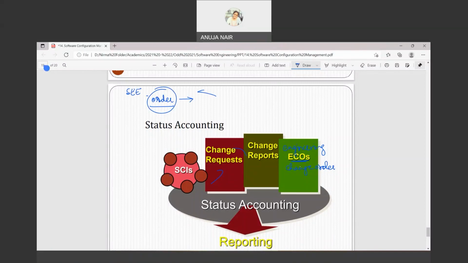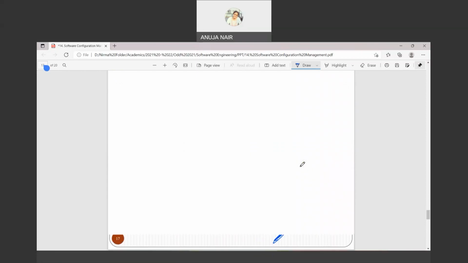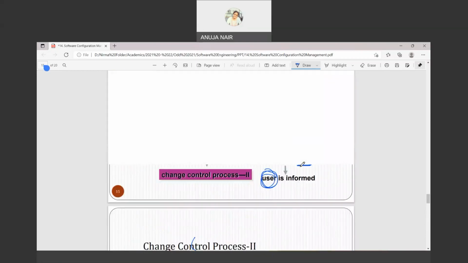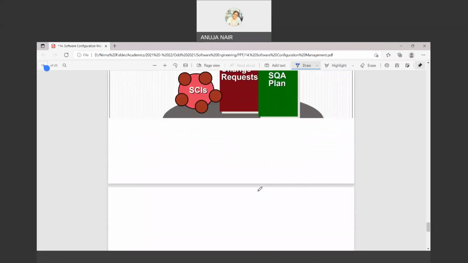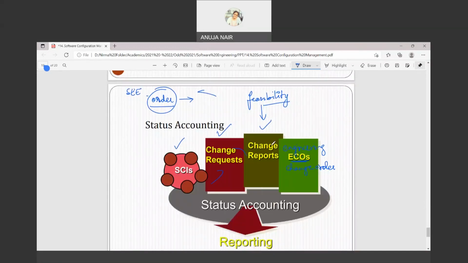In the same way, SCIs are determined, right? Change request is put across, change report is generated. This is basically your feasibility report, right? Now this feasibility report is then checked by the change control authority, and then engineering change order is given.